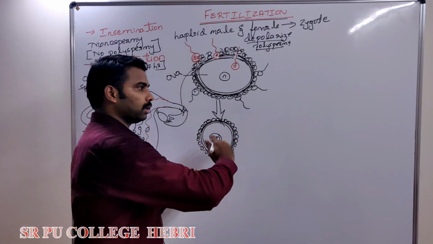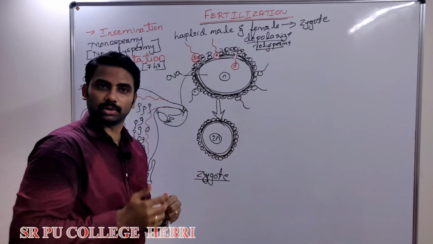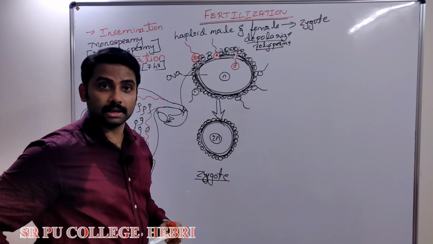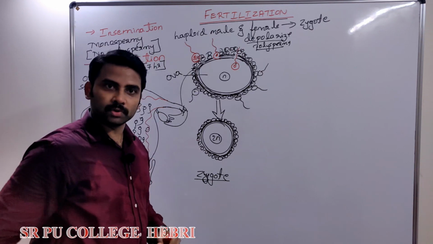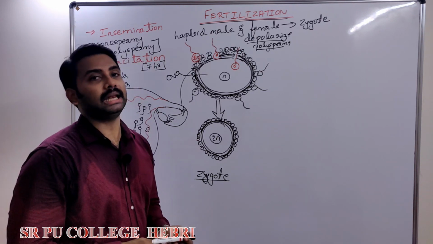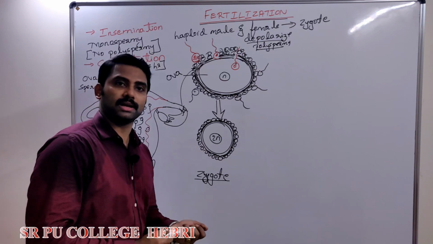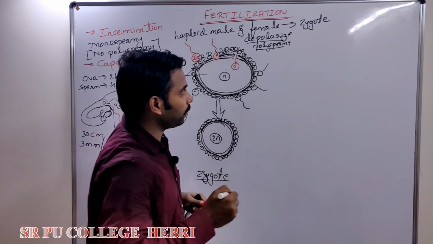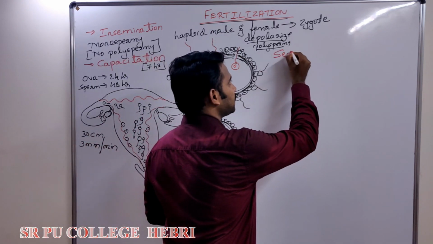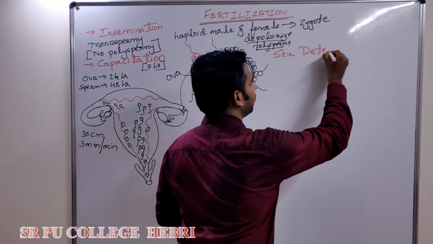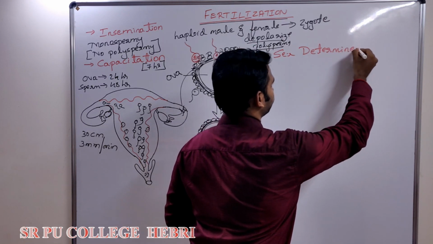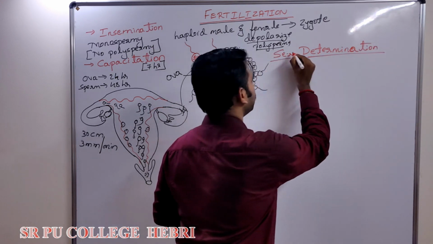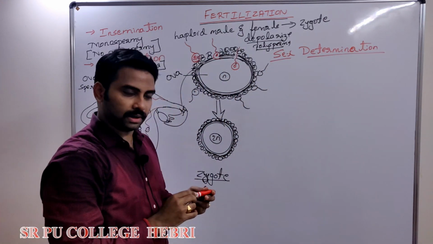Now this zygote gradually starts its growth, attached to the wall of the mother's uterus, and completes its 9 months. After 9 months, the baby will be delivered out. Now the question is whether the baby will be male or female. That means my question is how the sex of the baby will be determined. 5-mark question. Sex determination in human, right? How the baby's sex will be decided.